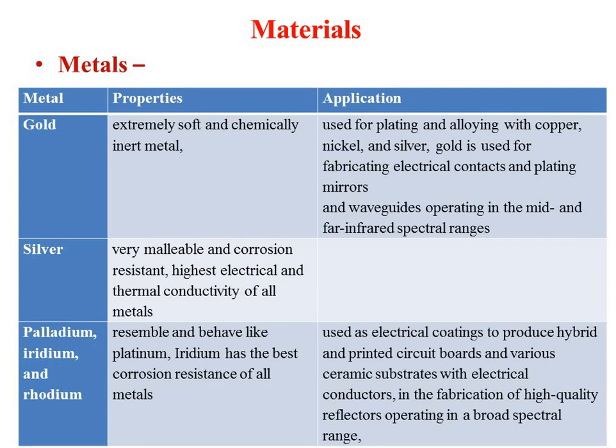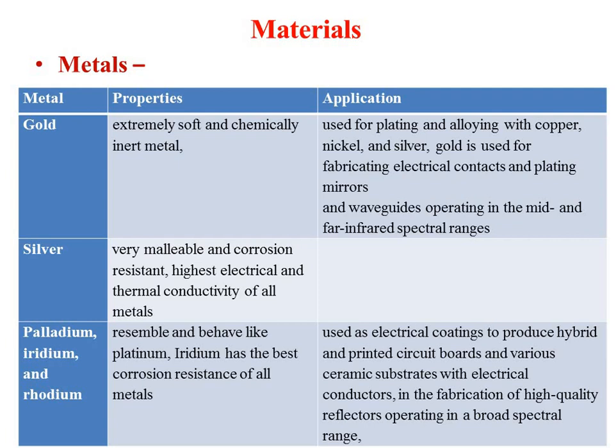Then it is used for fabricating electrical contacts, mostly whenever you are manufacturing ICs, or the contacts between two terminals. At that time gold plated materials, or gold materials, are generally preferred.